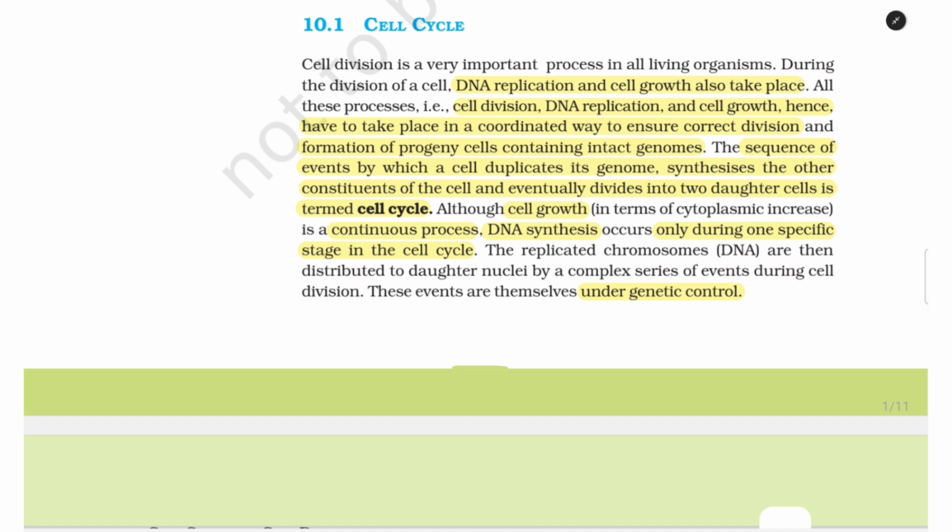Although cell growth, that is in terms of cytoplasmic increase, is a continuous process, DNA synthesis occurs only during one specific stage in the cell cycle. The replicated chromosomes, that is DNA, are then distributed to daughter nuclei by a complex series of events during cell division. These events are themselves under genetic control.